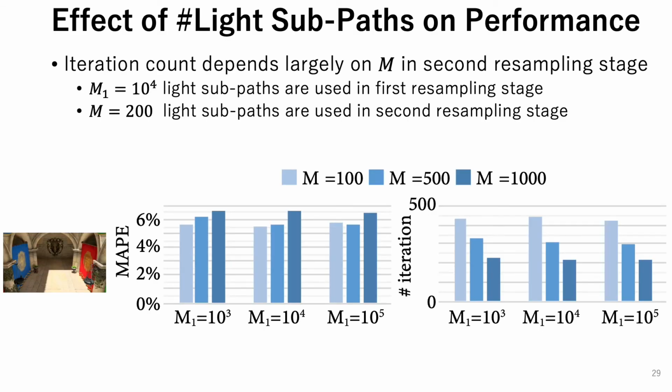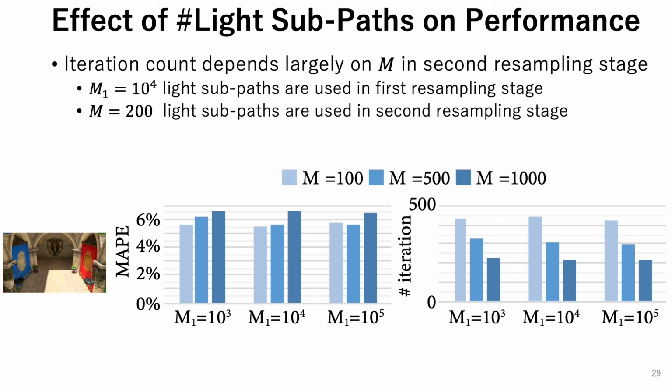Now I would like to show some results. We first measured the mean absolute percentage error, MAPE, and the number of iterations of the Sponza scene with 10 minutes rendering for sparsely sampled values of the number of light subpaths in the first resampling stage, M1 equals 1000, 10,000, 100,000, and that in the second resampling stage, M equals 100, 500, 1000, as shown in this slide.